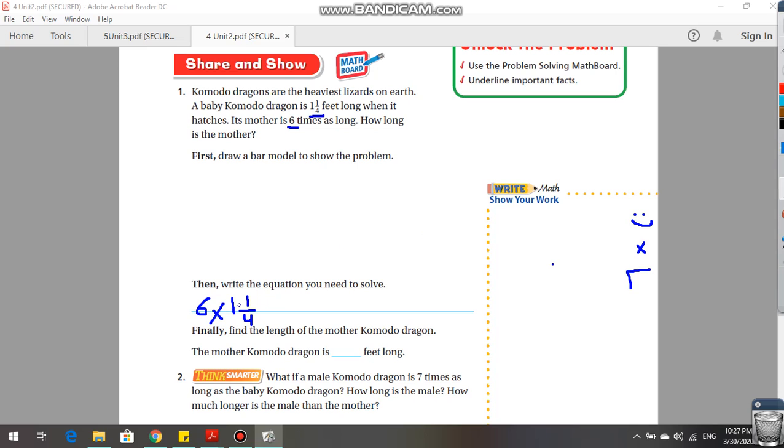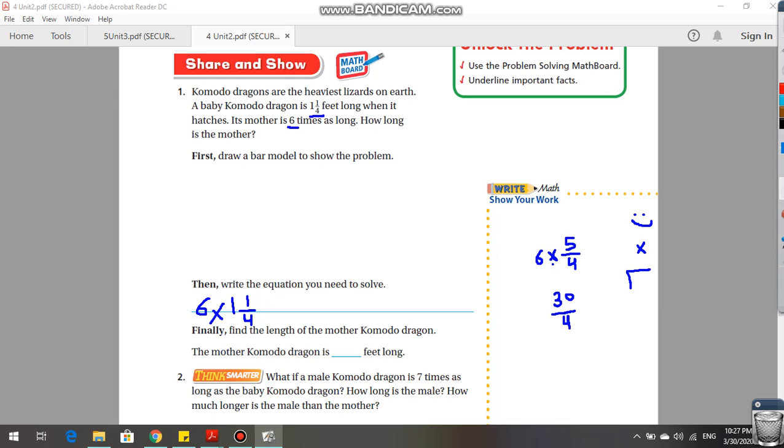So I'm going to change 1.25 into a fraction. 1 times 4 equals 4 plus 1 equals 5. Denominator never changes. Times 6. So 6 times 5 equals 30. Let's write it here, we have plenty of space. Denominators never change.